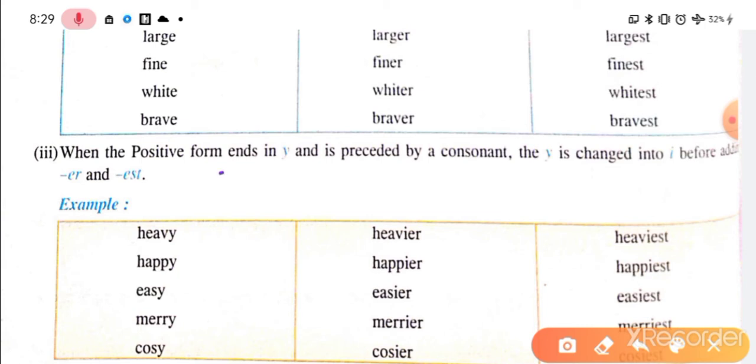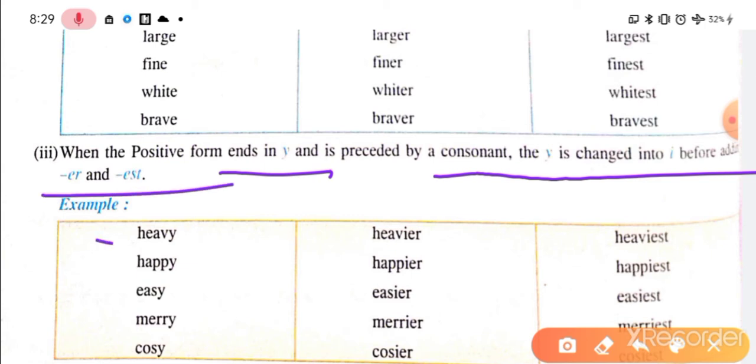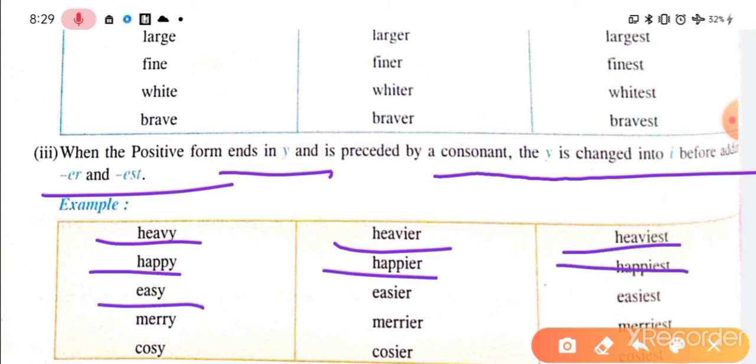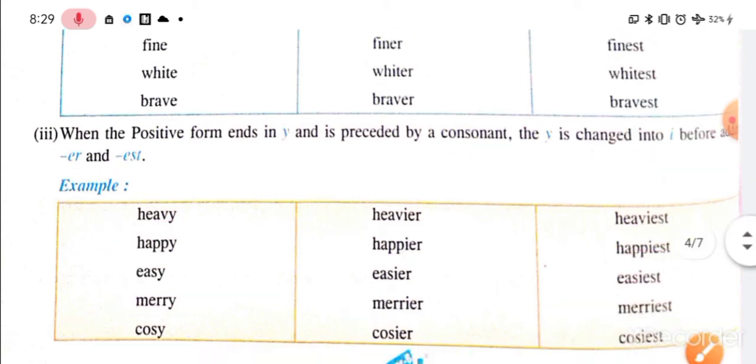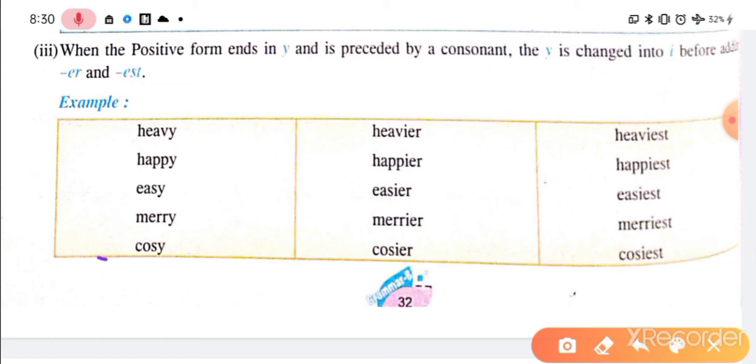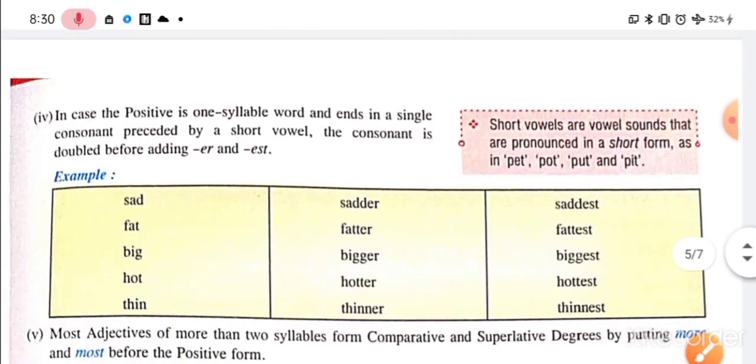Another: if the positive form ends in Y preceded by a consonant, then Y is changed into I before adding ER or EST. We can see that heavy becomes heavier, Y has been removed, and heaviest. Happy, happier, happiest. Check the spellings. Easy, easier, easiest. Merry, merrier, merriest. Merry means happy, right? And cozy, comfortable, cozier, and coziest. Okay, so this is the method of how we make these adjectives.